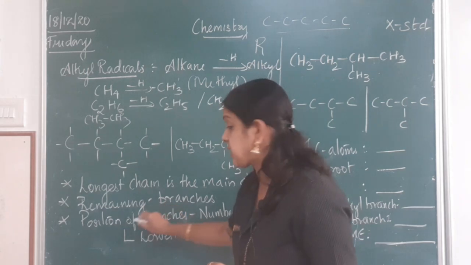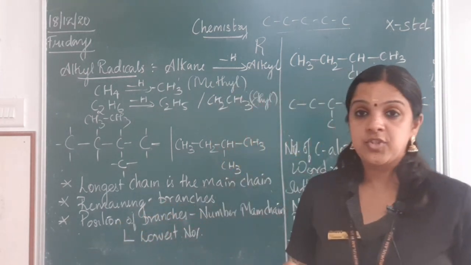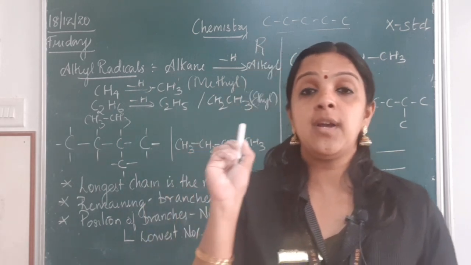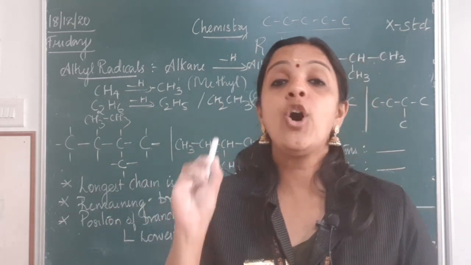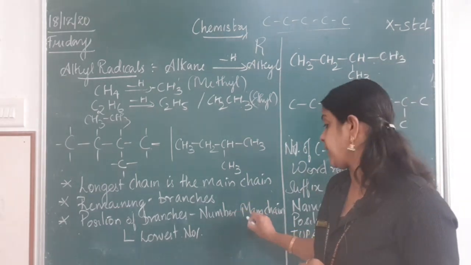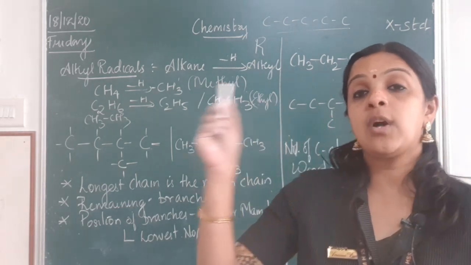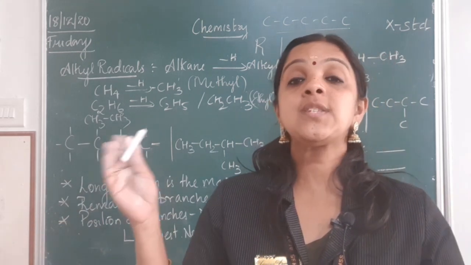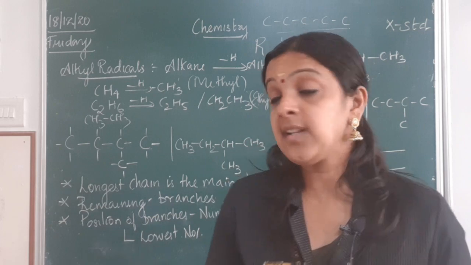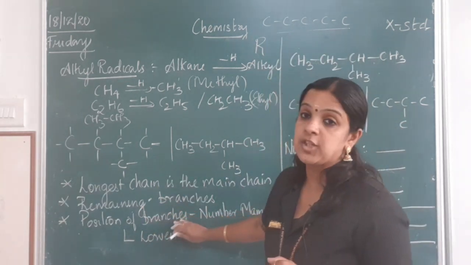Now the next step is to identify the position of the branch. You should know at which carbon atom this particular branch is connected or bonded. How do you find it? You can find it by numbering the main chain. Once you count the carbon atoms and get the longest chain, you start numbering the chain so that you know the position of the branch.